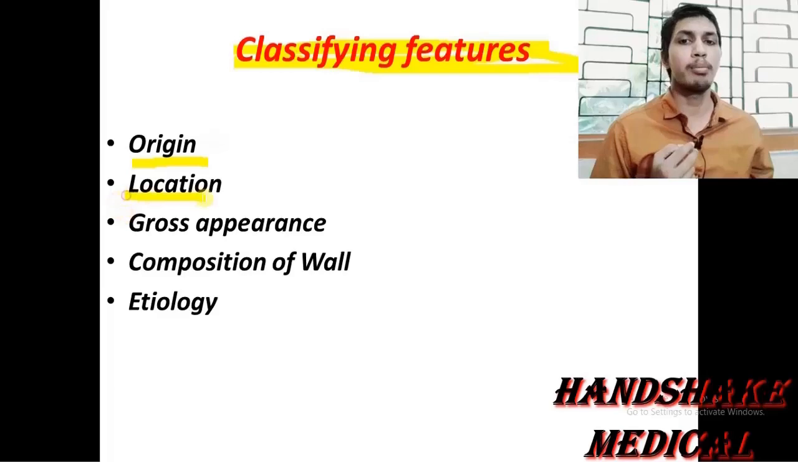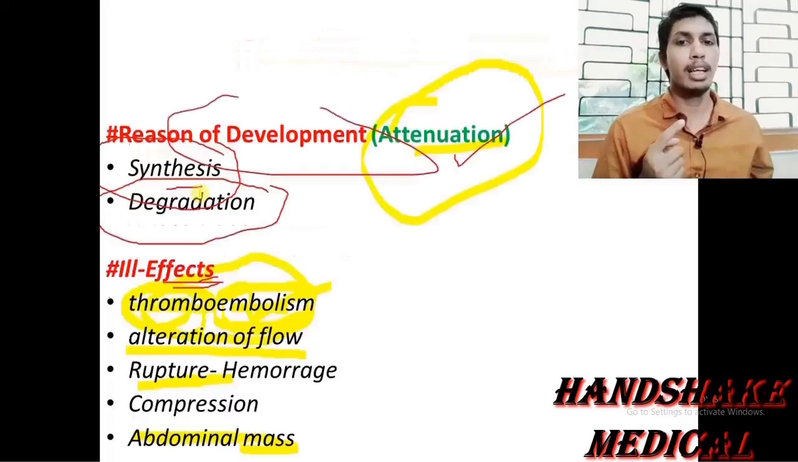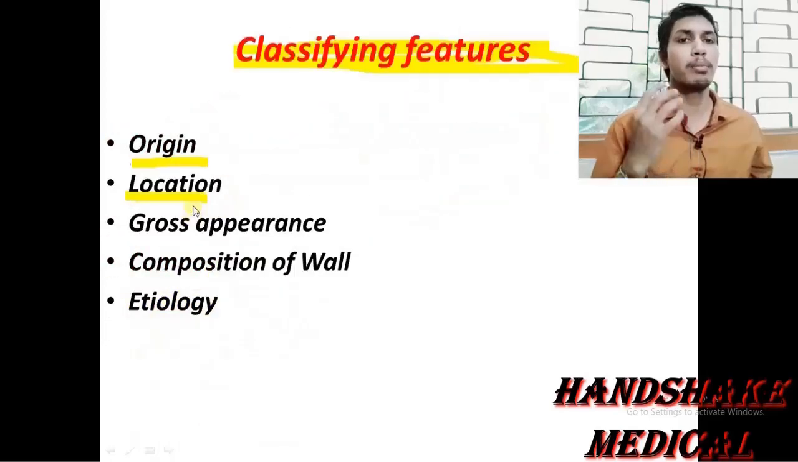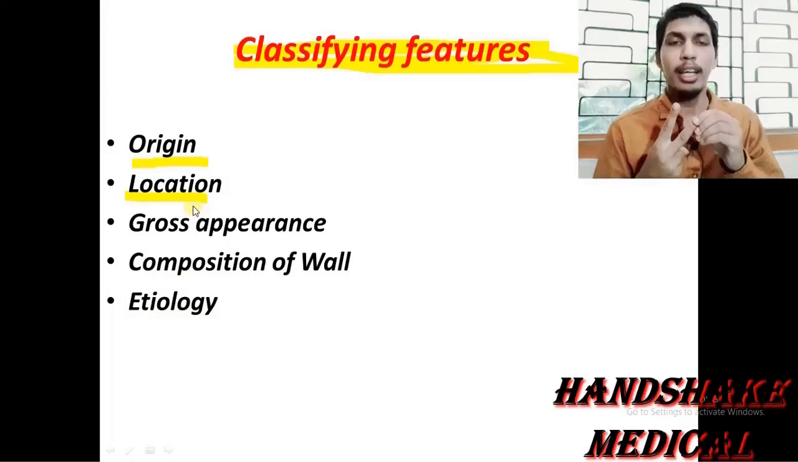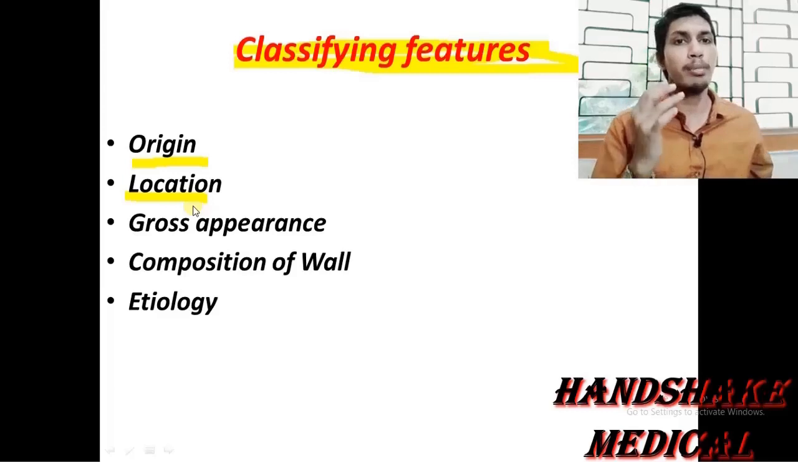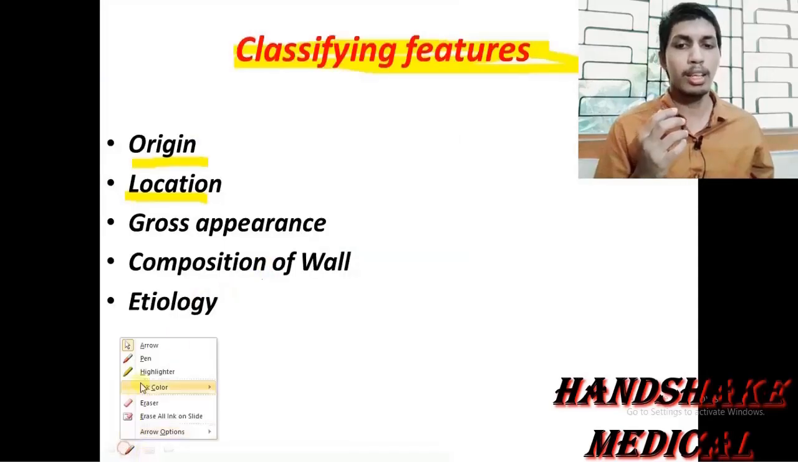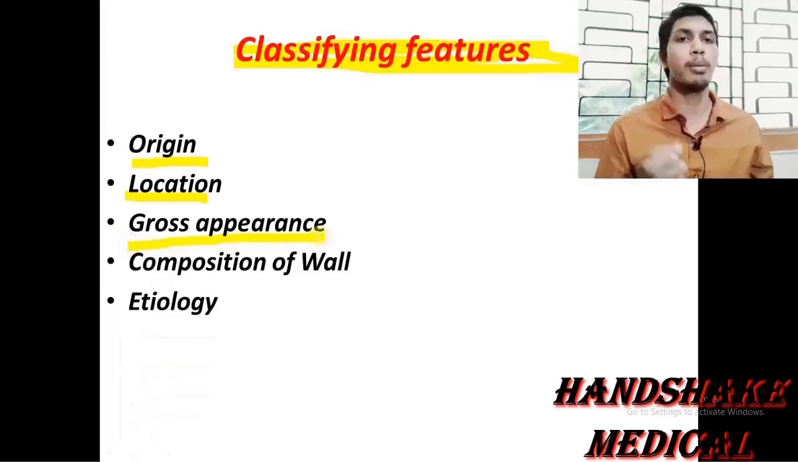Second one, location. I have discussed earlier that location, type of the vessel involved. So actually it may be present in the artery, it may be present in the vein, and also it may be present in the wall of the heart. So aneurysm is a very specific term, and we also use this term for the dilatation in the wall of the heart. Now on the basis of the gross appearance, that is the morphology or the shape and size of the aneurysm, we would classify it.